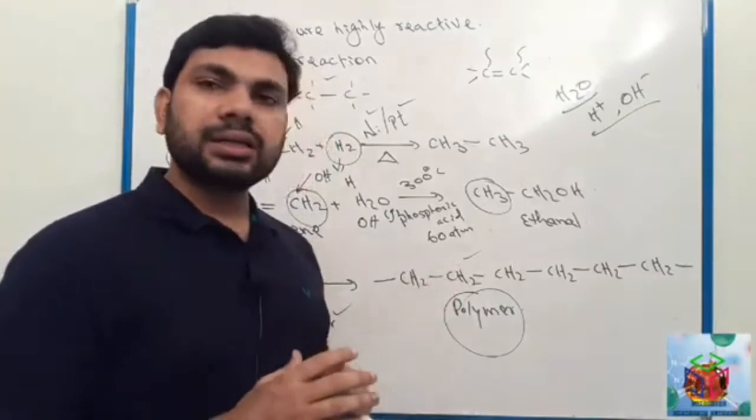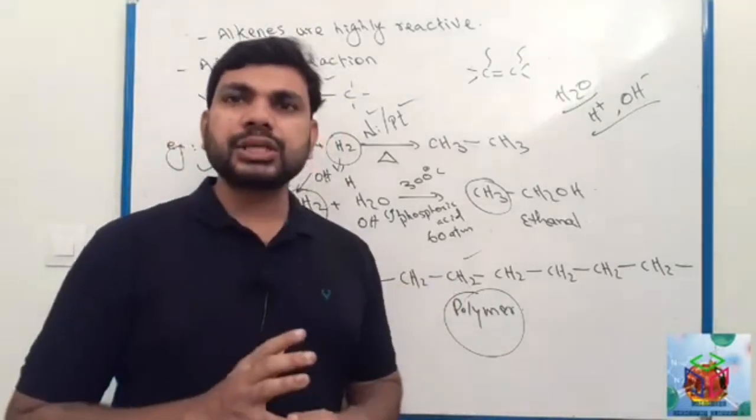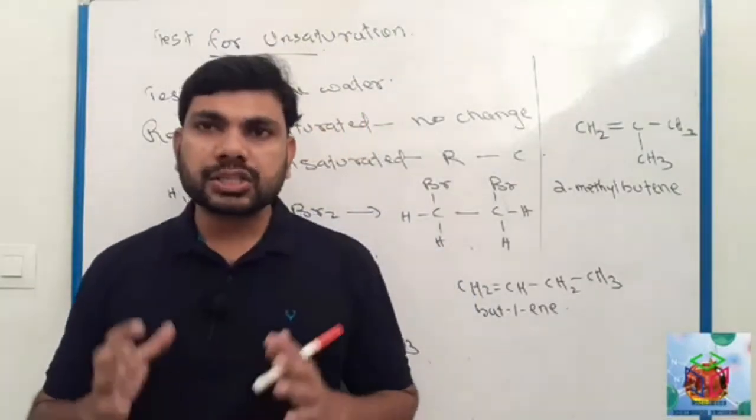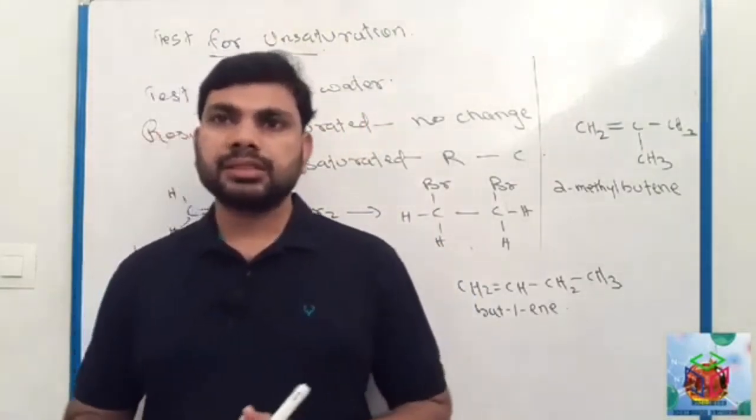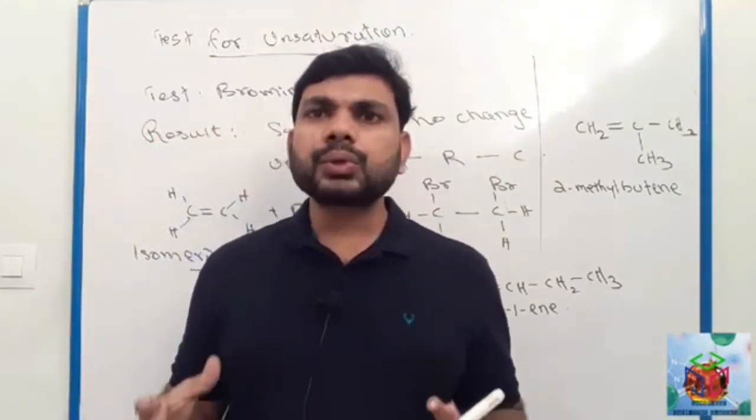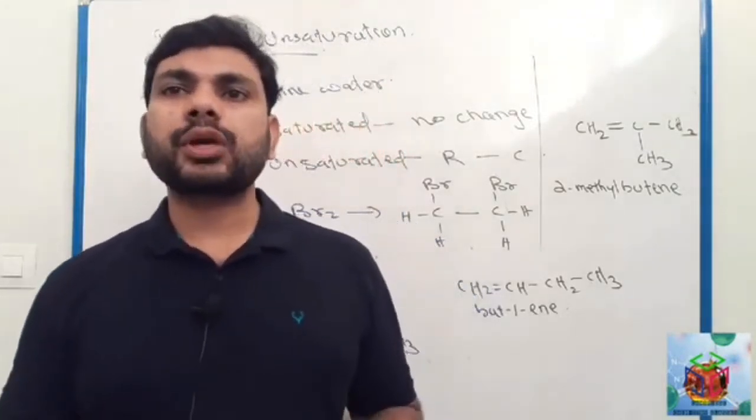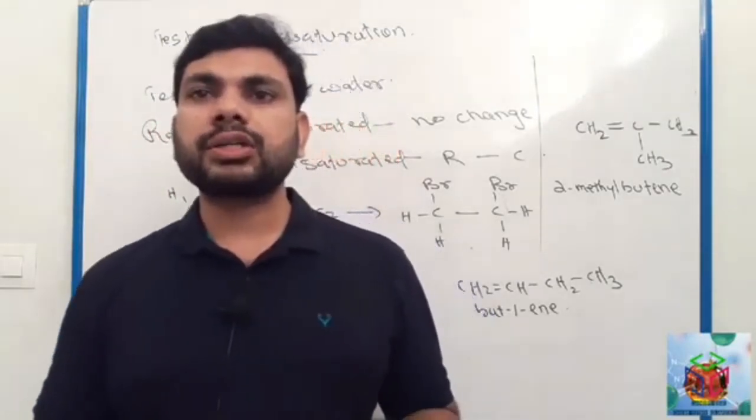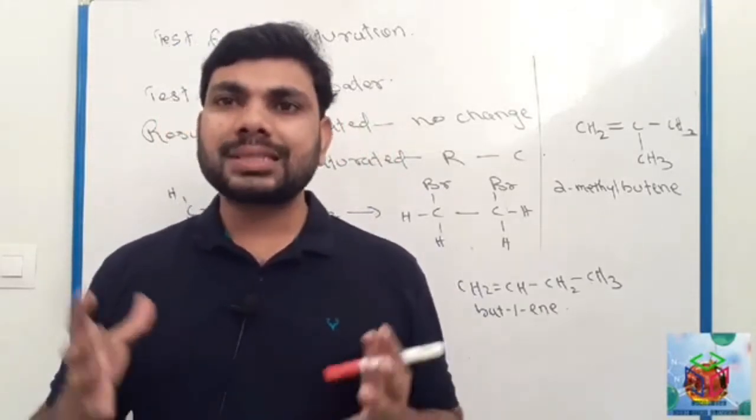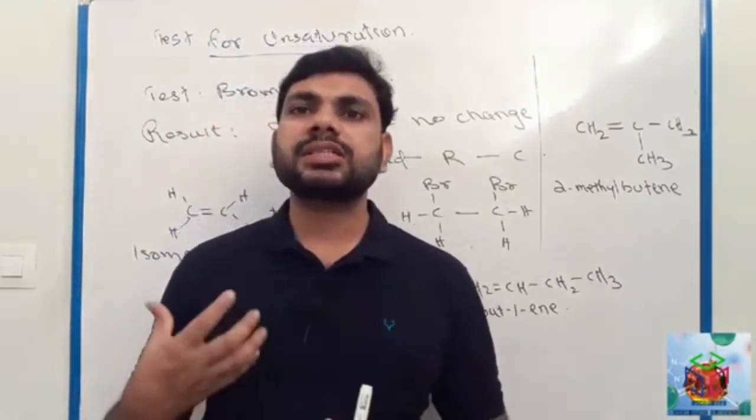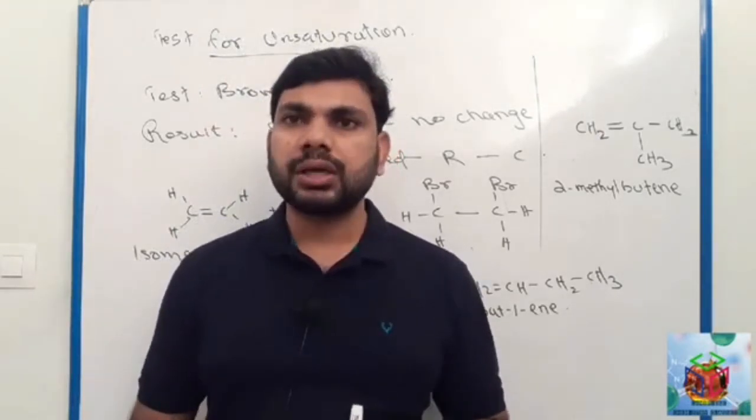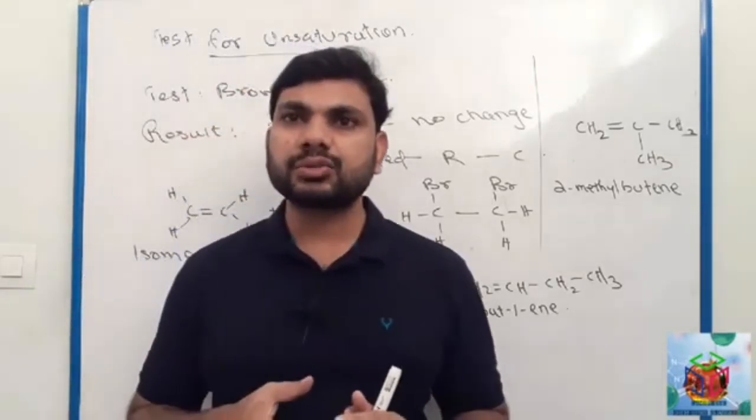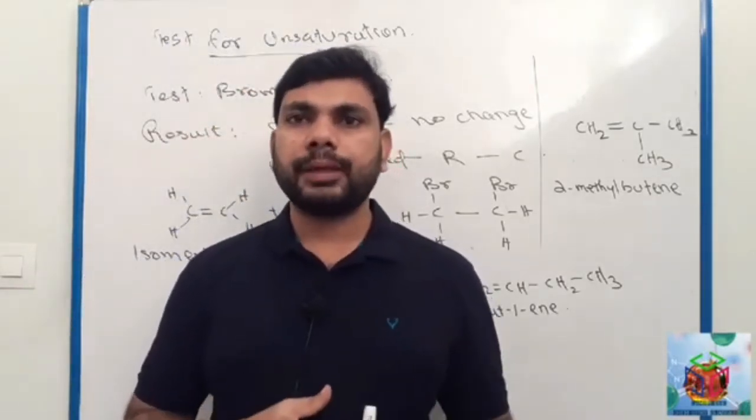Okay, so here you just understand polymerization is an example for addition reaction. Okay, next one we have to discuss here is the test for unsaturation. We know saturated compound and unsaturated compound. So how can you test whether a given substance is saturated or unsaturated? You can test it with the help of aqueous bromine.